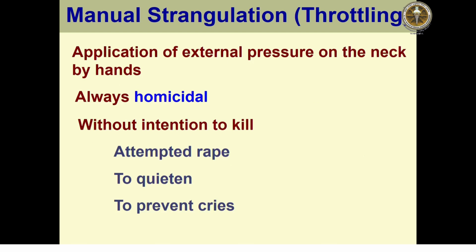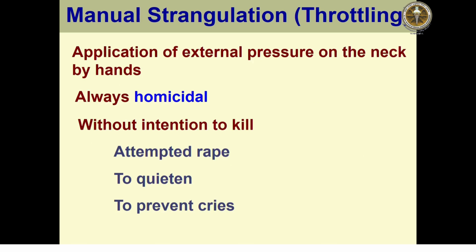Even where there is no intention to kill, in an attempt at rape, to silence the victim or prevent the victim's cries, there is a chance of obstructing the air passage by hand, and that is called manual strangulation or throttling.